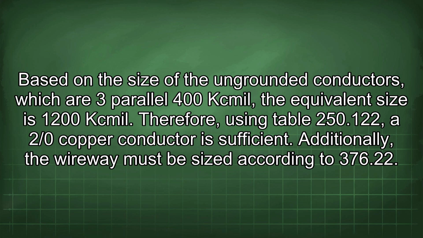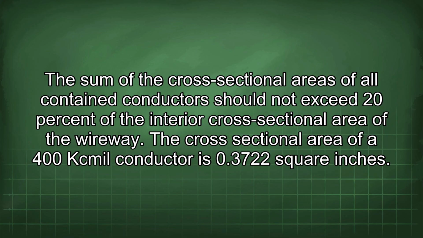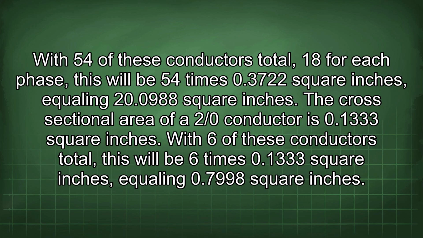Additionally, the wireway must be sized according to 376.22. The sum of the cross-sectional areas of all contained conductors should not exceed 20% of the interior cross-sectional area of the wireway. The cross-sectional area of a 400 kcmil conductor is 0.3722 square inches. With 54 of these conductors total, 18 for each phase, this will be 54 times 0.3722 square inches, equaling 20.988 square inches.